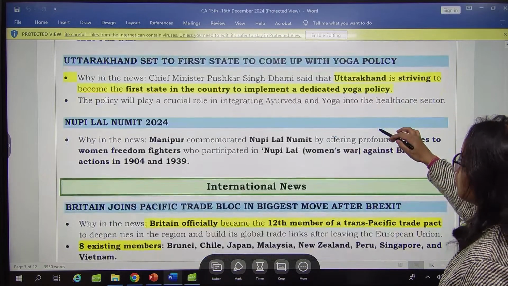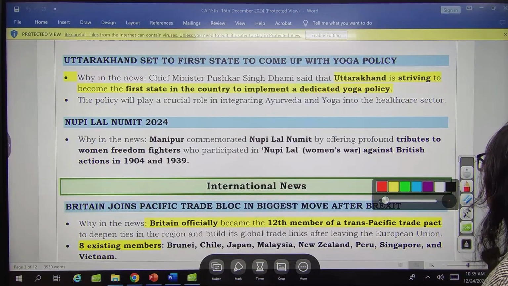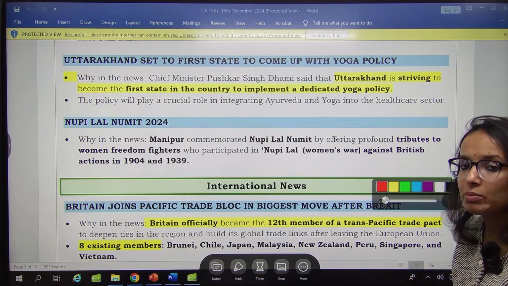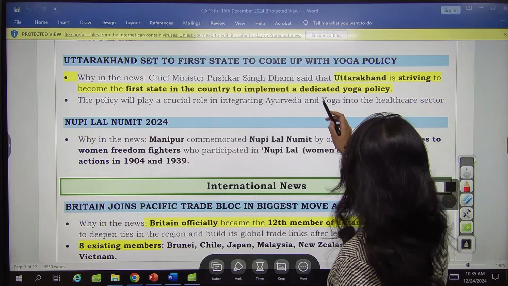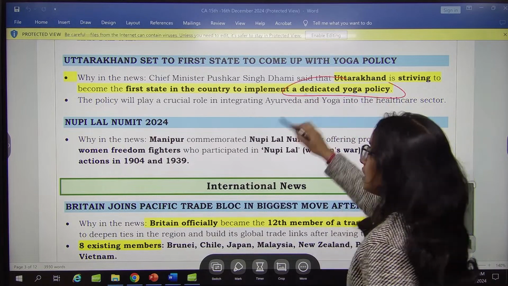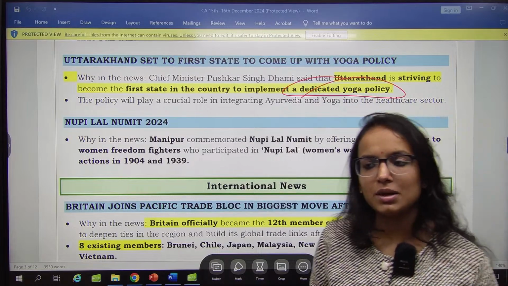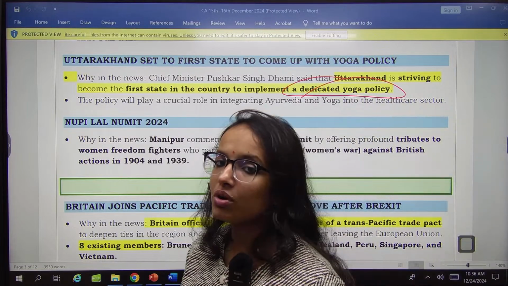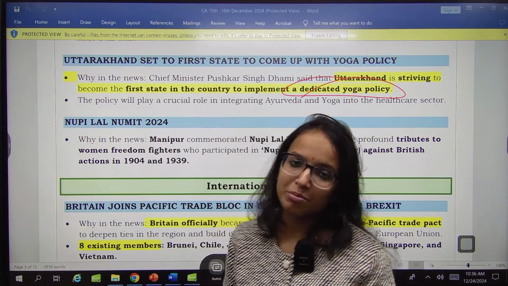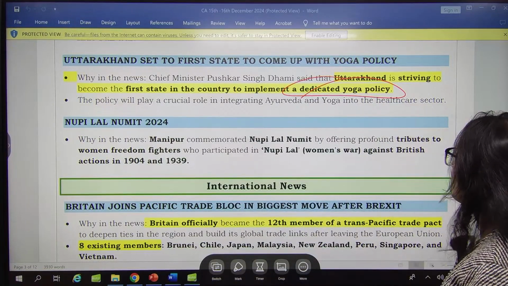Then next, the Chief Minister of Uttarakhand has said Uttarakhand is striving to become the first state in the country to implement a dedicated yoga policy. Uttarakhand is going to be the first state. If they do that, they will be the first state to do this. Remember.